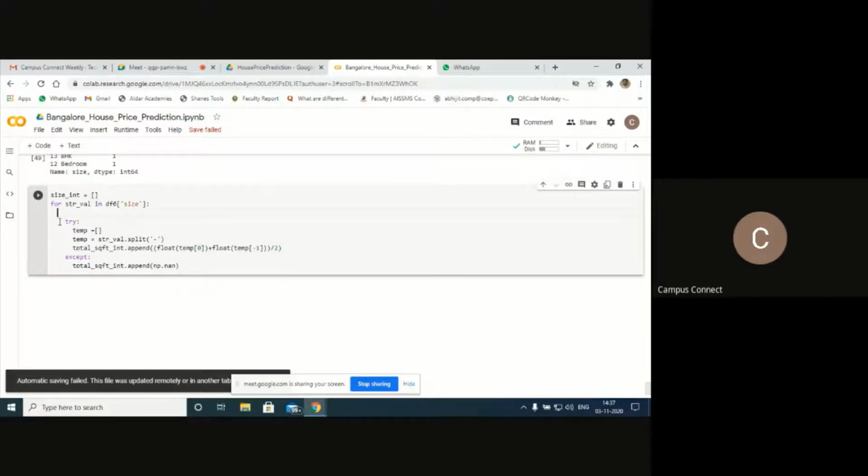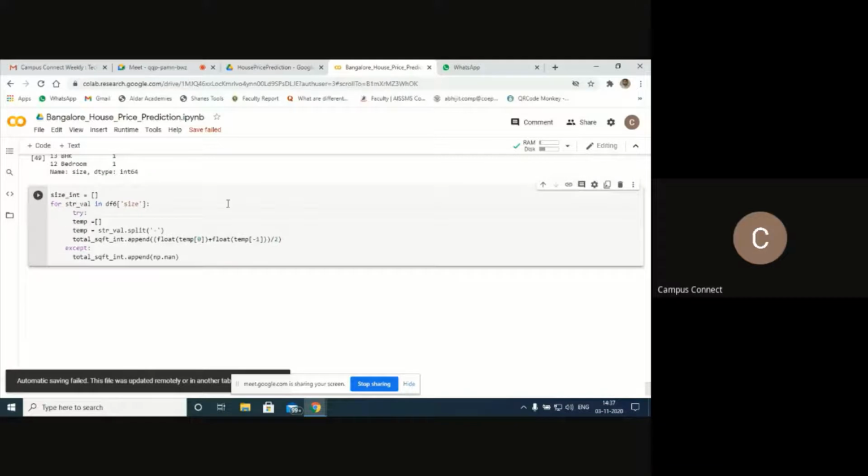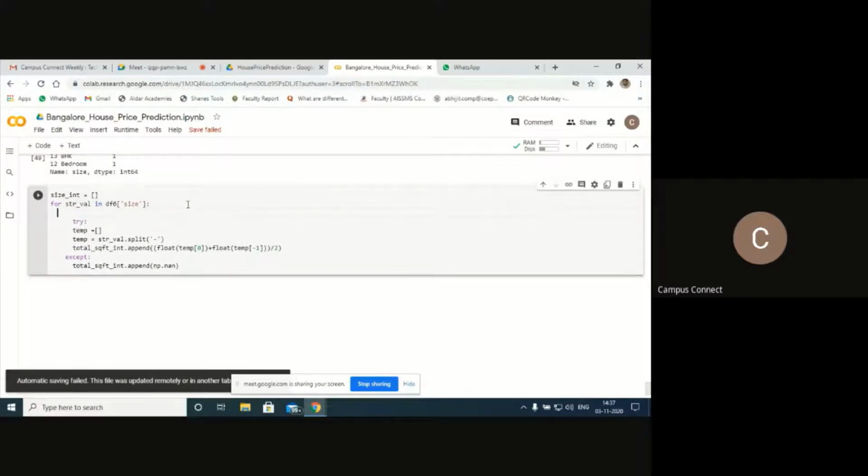I'll have one temporary variable because I want to remove that suffix. To remove it, I have to split 2 and BHK.